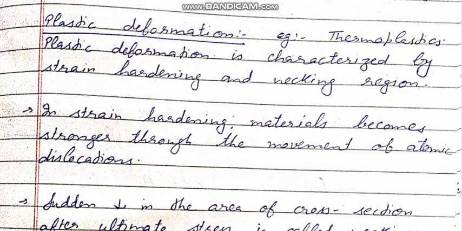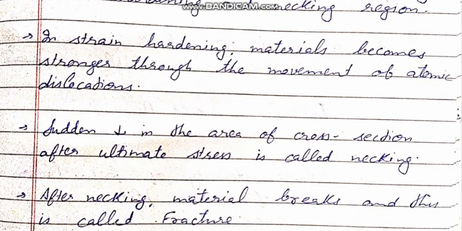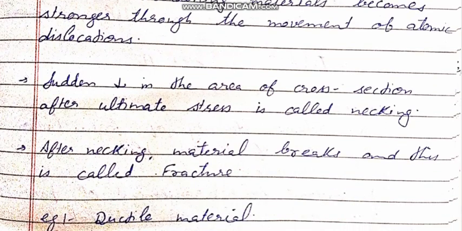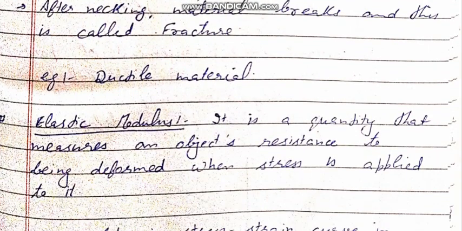Because the particles have moved from their positions, a sudden decrease in the cross-sectional area is observed after the ultimate stress, and this is called necking. In strain hardening, atomic dislocation is seen, and after the completion of atomic dislocation, the cross-sectional area of the material decreases, and this represents the necking region. And when the necking region is completed, the material breaks, and this is called the fracture. This is generally seen in the case of ductile materials.